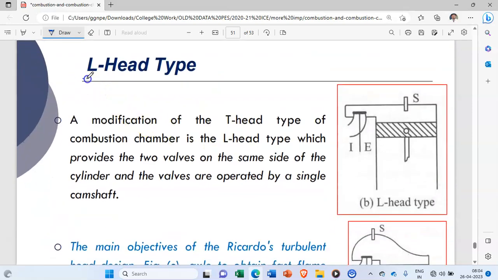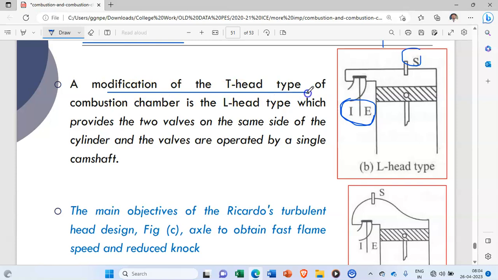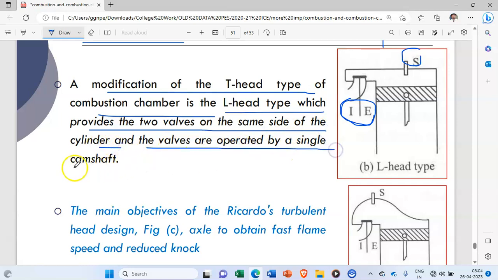Now let us discuss about the L head. So the shape is like L. Okay, look at this. This is the L head. So spark plug is here. Okay, and inlet and exhaust valves are on the same side. So this is the advantage. A modification of the T head type of combustion chamber is L head type, which provides the two valves on the same side of the cylinder, and the valves are operated by a single camshaft.